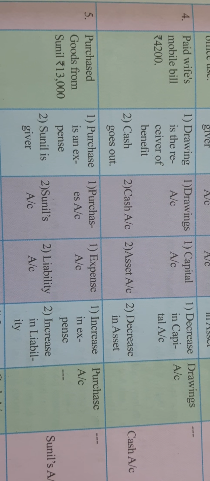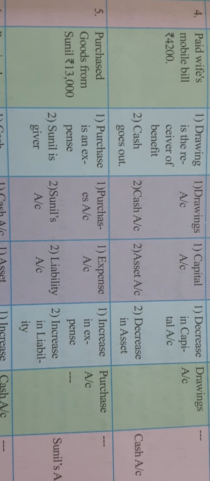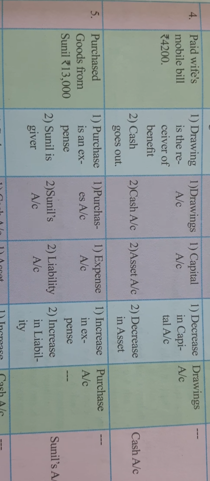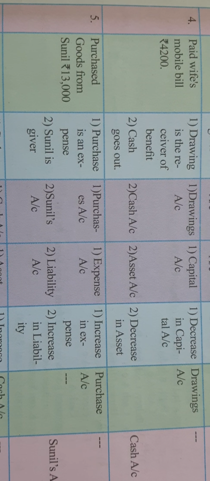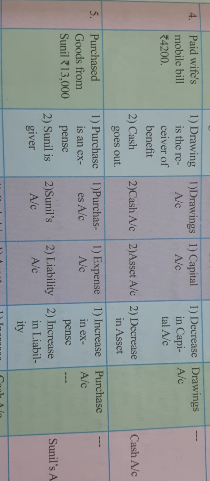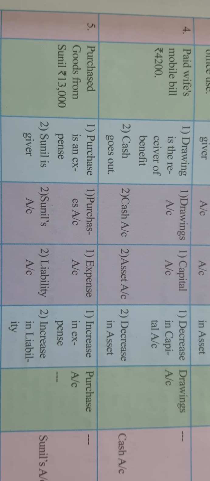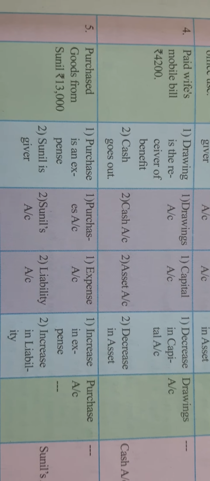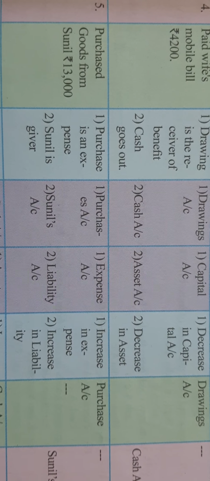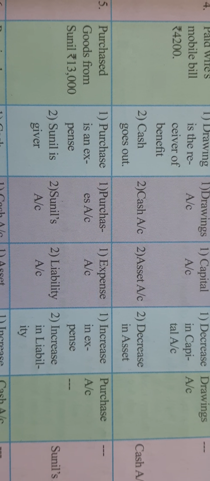And goods are coming into the business, but instead of writing goods we are writing purchase. This concept you will learn in the chapter ledger. So purchase is an expense and Sunil is the giver of the goods. We got one account named purchase, and the second account is Sunil account. Purchase is an expense, a nominal account. The nominal account rule says debit all expenses and losses, credit all incomes and gains. Here purchase is an expense, so debit the purchase account. Then Sunil, a personal account, right?